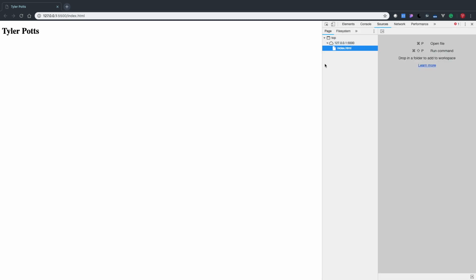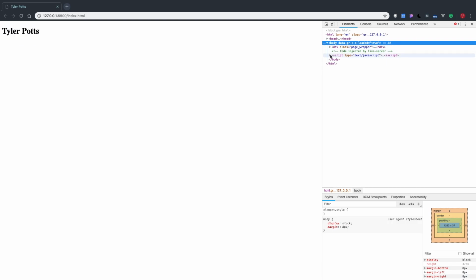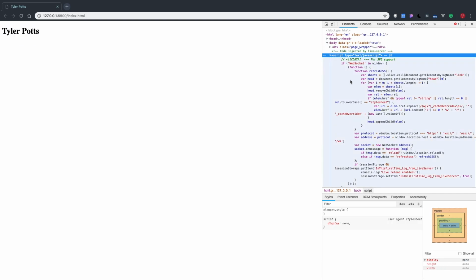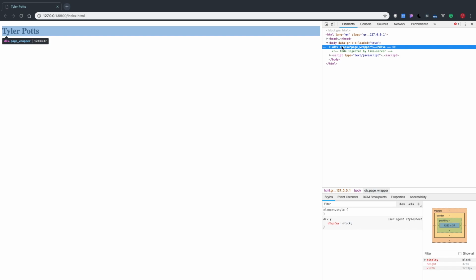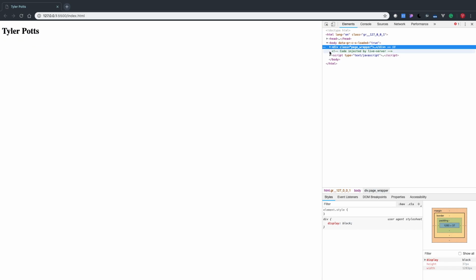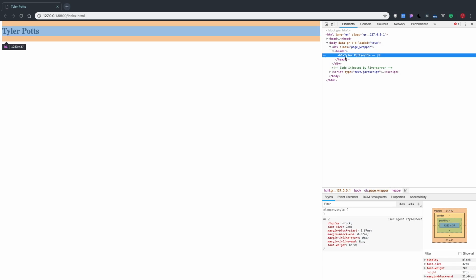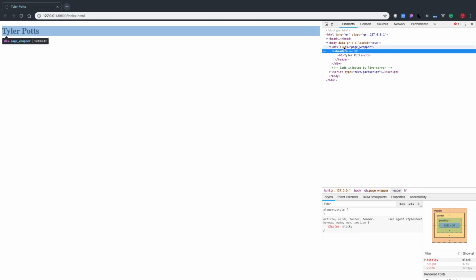Another thing is the Chrome DevTools are a really useful thing to use. If you press Command, Alt, and I on your Mac, I don't know what it is on Windows off the top of my head, I think it would be Control Shift I or something similar. And we go to Elements. You can see the elements in here. This bit here, as you can see, says injected by Live Server. So this is actually not in our code, it's just added in there by Live Server, which we're using to run our page. So this is kind of what we're going with.